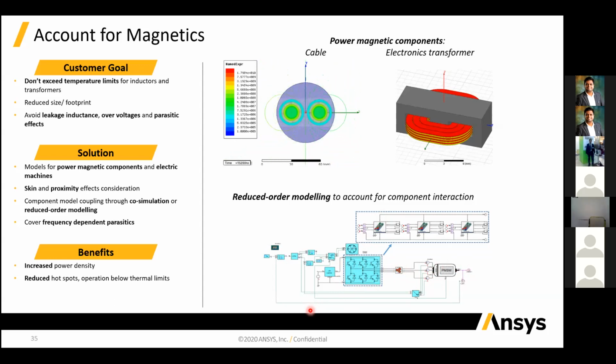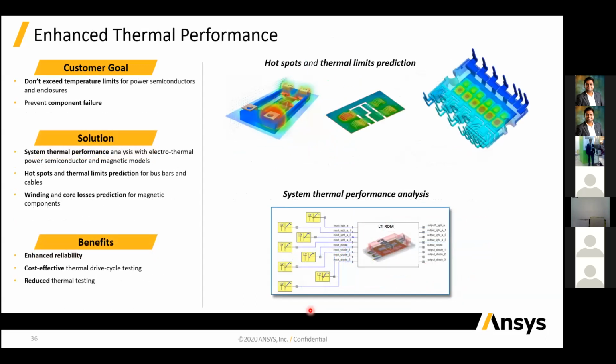And after designing and doing that analysis, next we have enhanced thermal performance. Like you can see here, we have an IGBT, and we have a hotspot created here. In any other whole system, you are getting only this hotspot in this part. So if you remove that hotspot, you are easily able to use the whole system up to a certain higher level of energy.